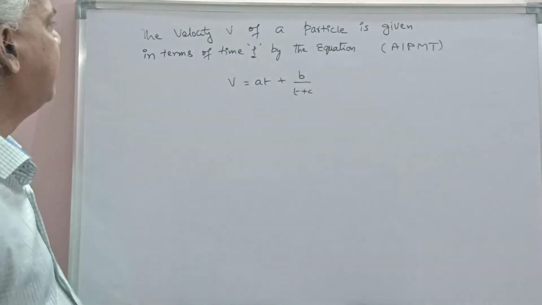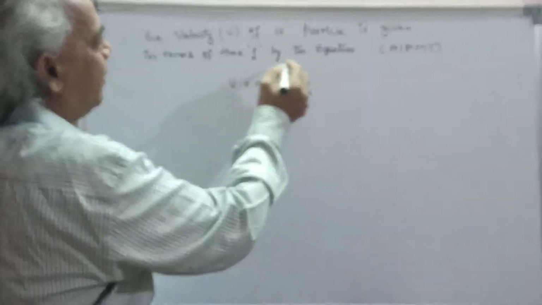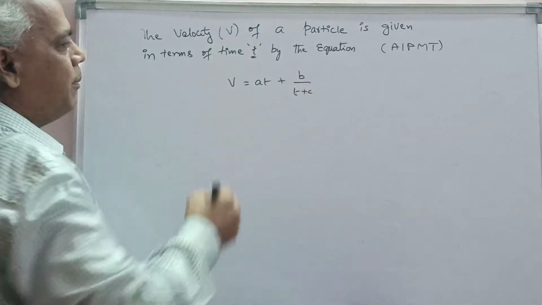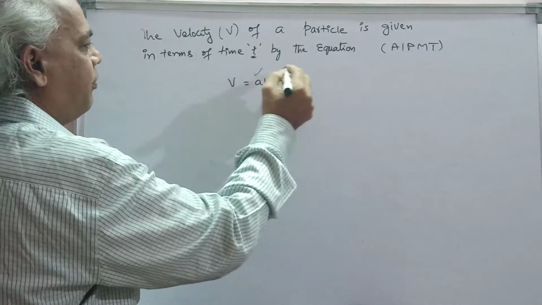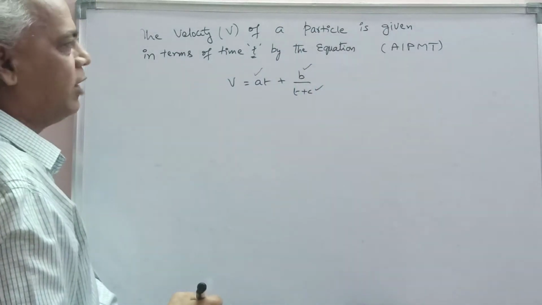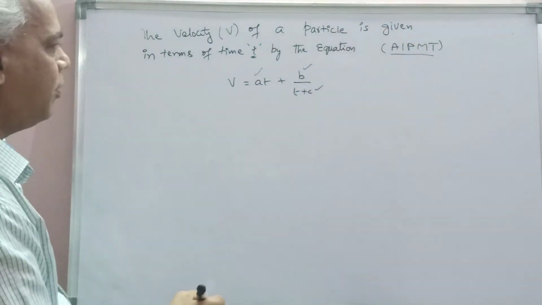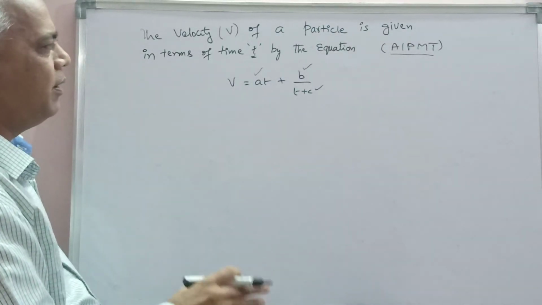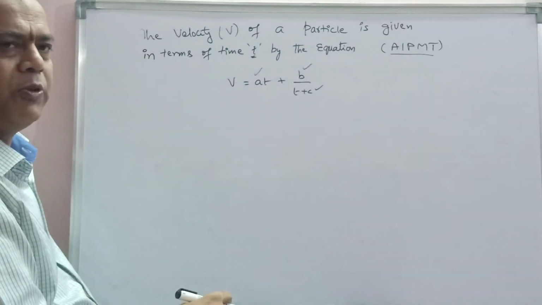In this question, the velocity v of a particle is given in terms of t by the equation v is equal to at plus b by t plus c. Here, what are the units or dimensions of the constants a, b and c? It may also be asked in APMT. So this question shall be solved by using the principle of homogeneity. What is the principle of homogeneity?